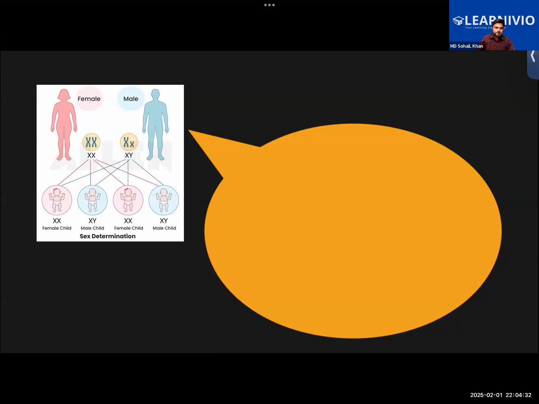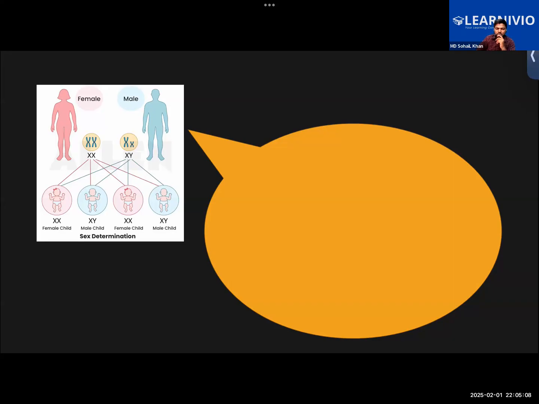When the male and female gamete fuse together, there are chromosomes in the male gamete and the female gamete. The male has XY, so the male gamete has either X or Y, and the female gamete has XX. So when a Y gamete fuses with the X gamete, it results in a male child, and when the X chromosome fuses with the X chromosome, it results in a female child.